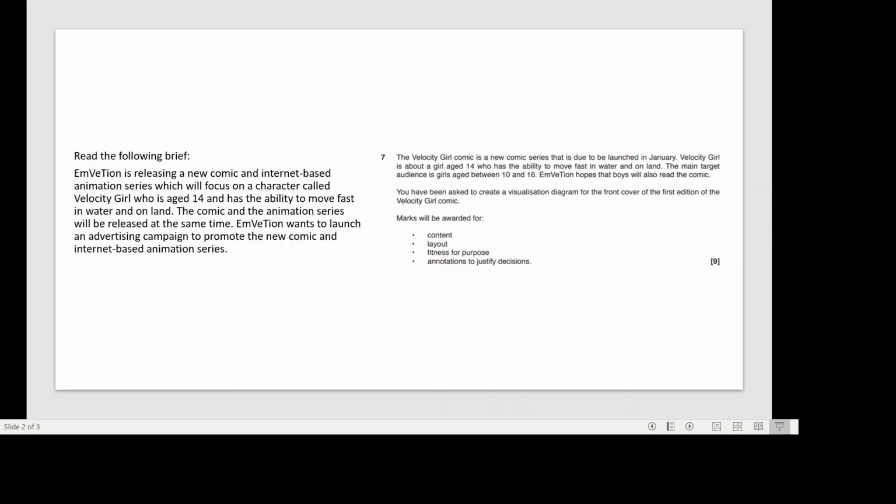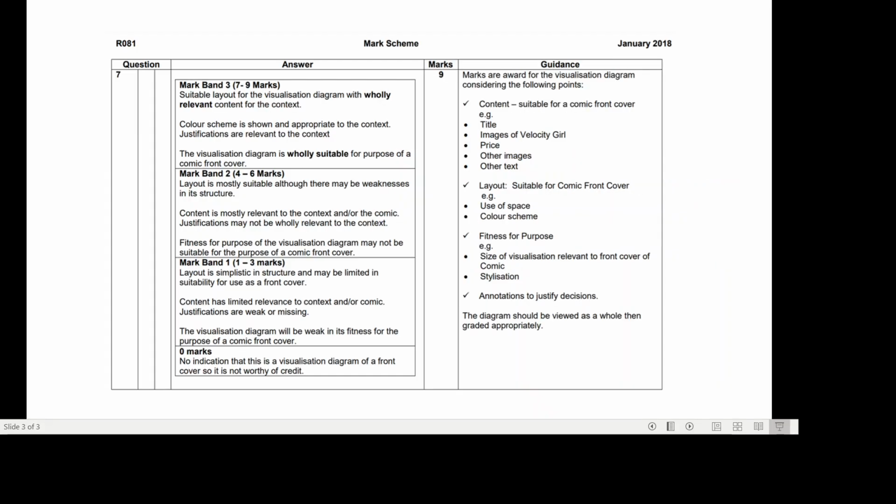If you've not yet attempted this question, please pause it, and I'll go through the mark scheme with you in a second. So to go through the mark scheme, it was another banded response. There were 3 mark bands. It says here, marks are awarded for the visualization diagram considering the following points.